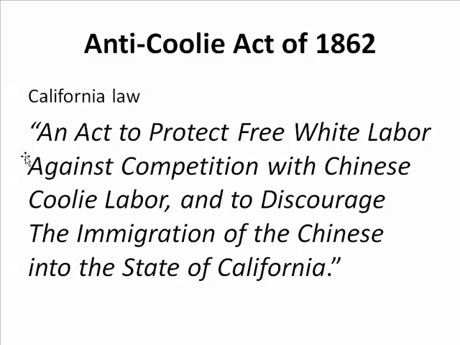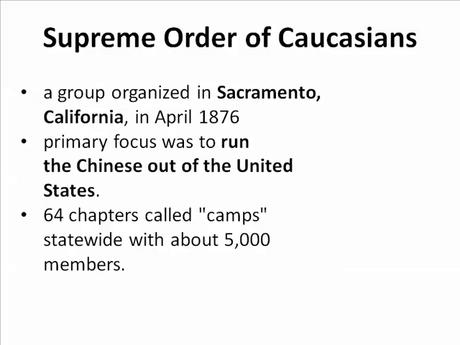So here we see a conflict over labor. You know, these free white labor people didn't want the Chinese taking their jobs and driving wages down. So here's a law passed in 1862 during the Civil War in California. Alright, then we have this group, over 5,000 members, 64 chapters throughout California, and their primary goal and purpose was to run the Chinese out of the United States. And they were formed in Sacramento, California in 1876.